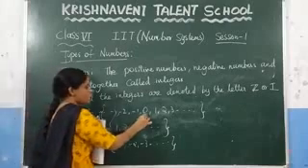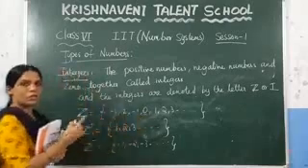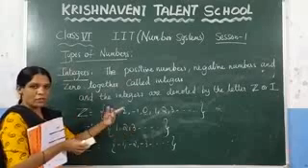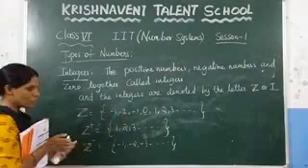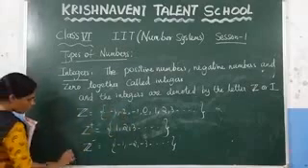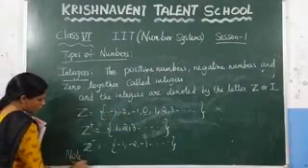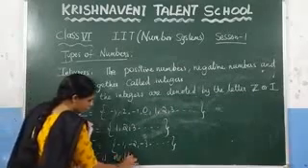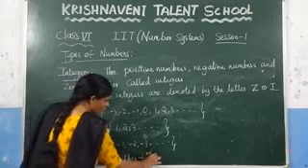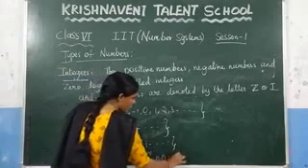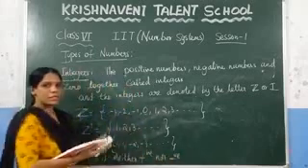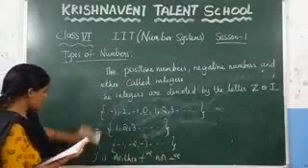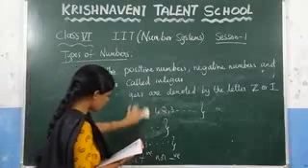You can observe that 0 is neither positive nor negative. That means we cannot call 0 a positive number or a negative number. So write a note of that: 0 is neither positive nor negative. This is about the integers. Now see the next definition in your textbook.